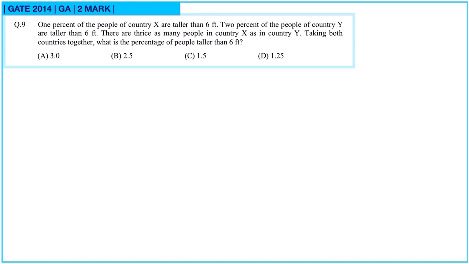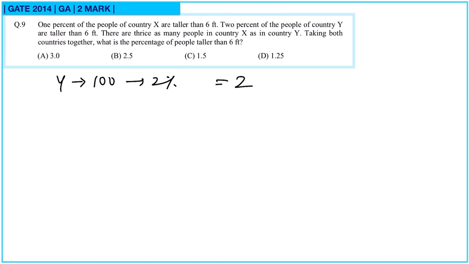Let us consider the people in Y to be 100. So the total number of people in Y is 100, out of which 2% are taller than 6 feet. So 2% of this is 2.